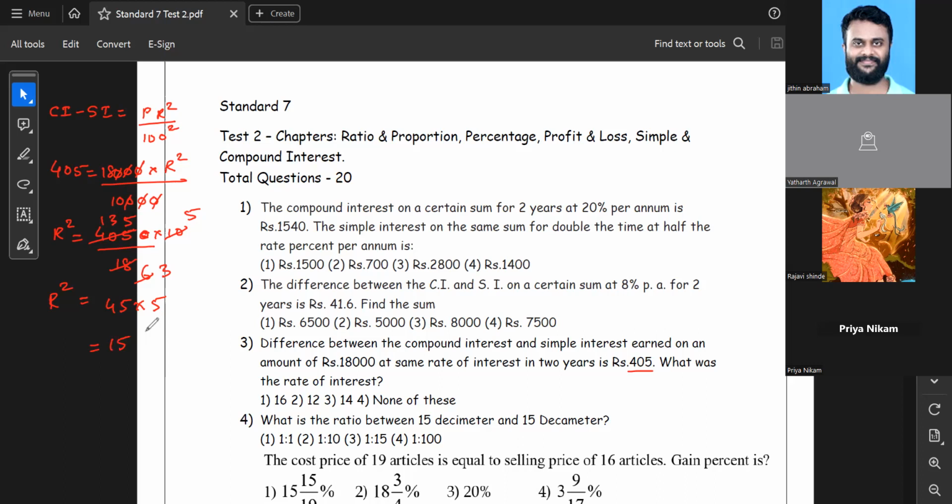Okay, there are two methods. Either you can simply write it as 225, or you can do one thing. 45 can be broken as 15 into 3 multiplied by 5, and 3 into 5 can also be written as 15. So it's basically 15 into 15, which is R square. Therefore, R is nothing but 15. So your answer is 15%, which means in this case, it is none of these.